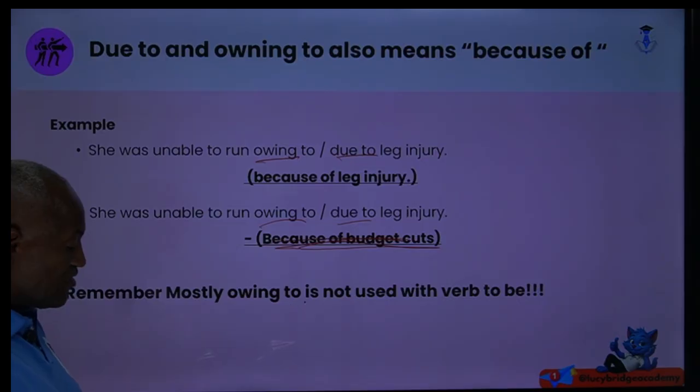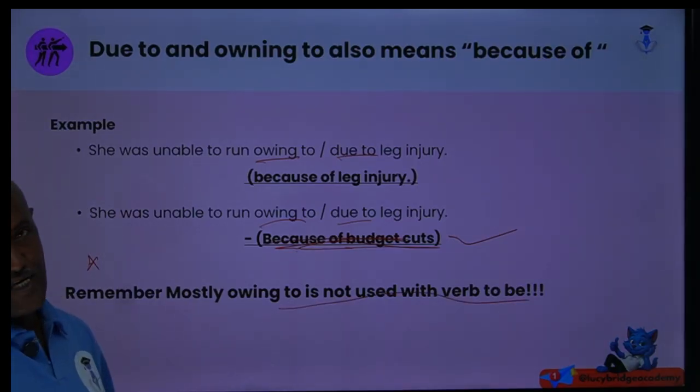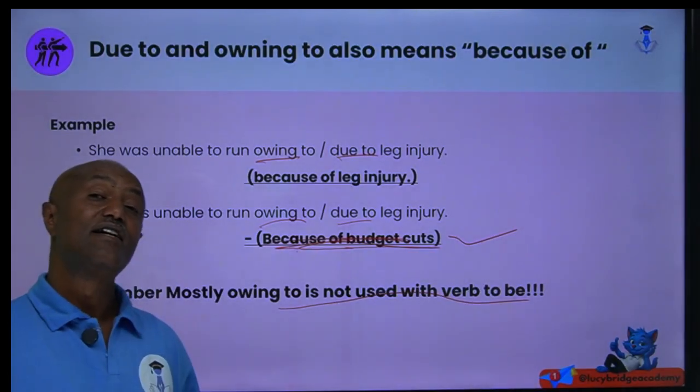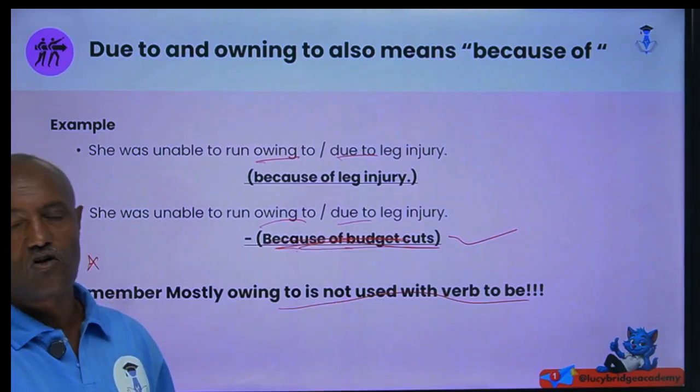Remember, mostly owing to is not used with the verb. To compare, because of budget, to show that because of is followed by a phrase. Even this one is right. Remember, mostly owing to is not used with verb to be. When a sentence is constructed with verb to be, we use due to, not owing to.